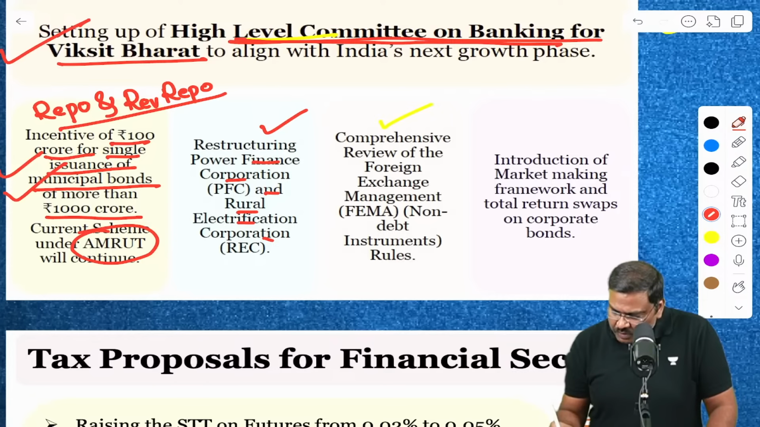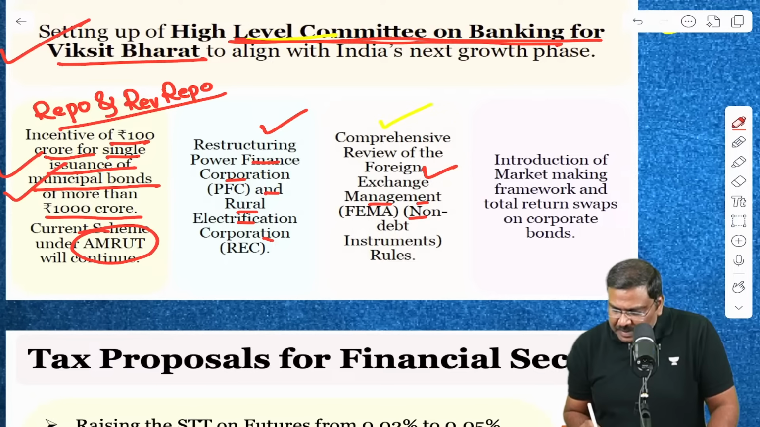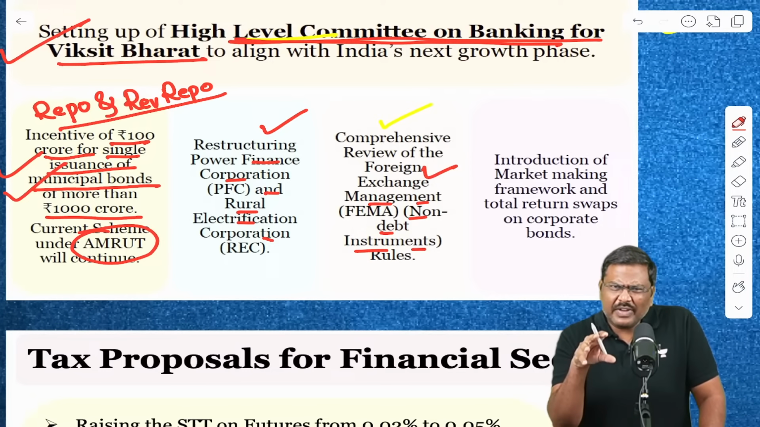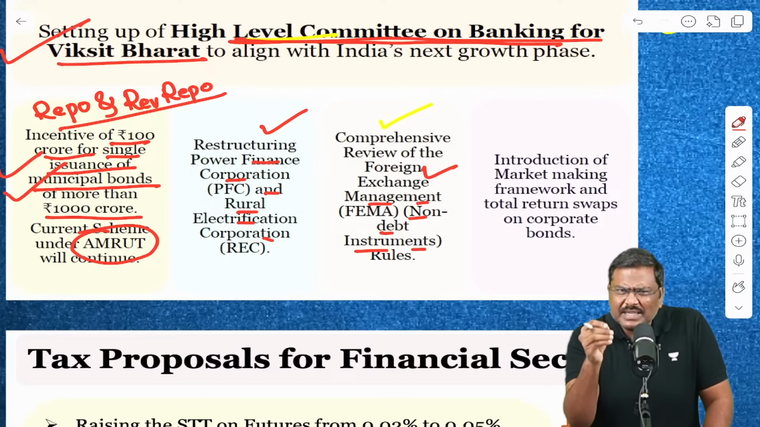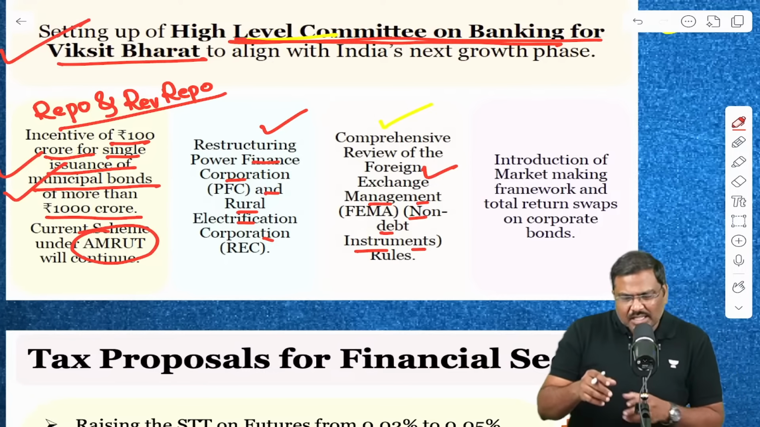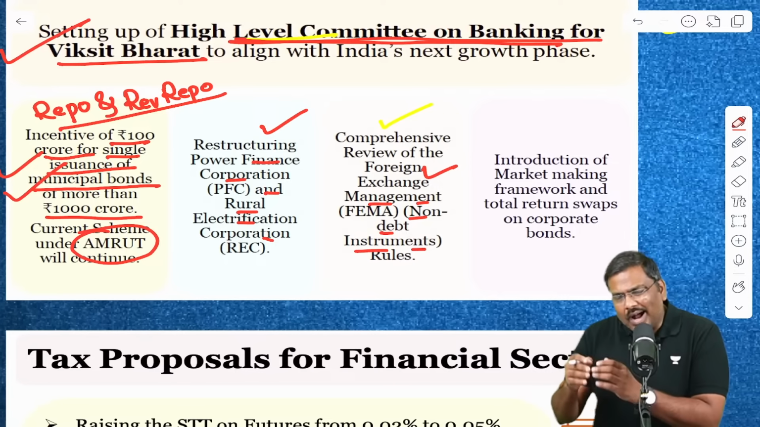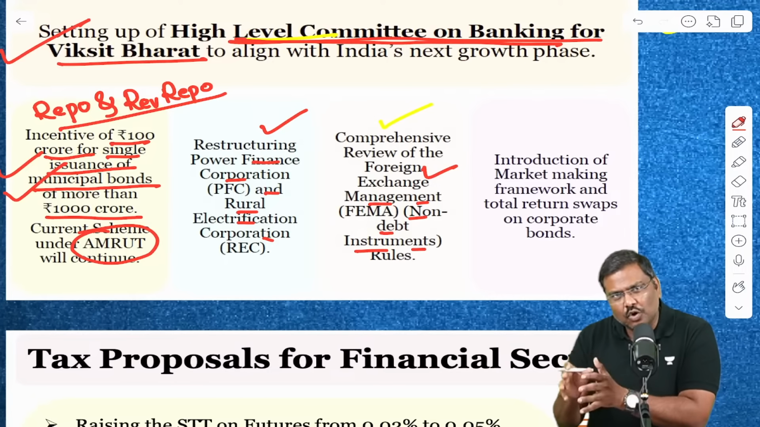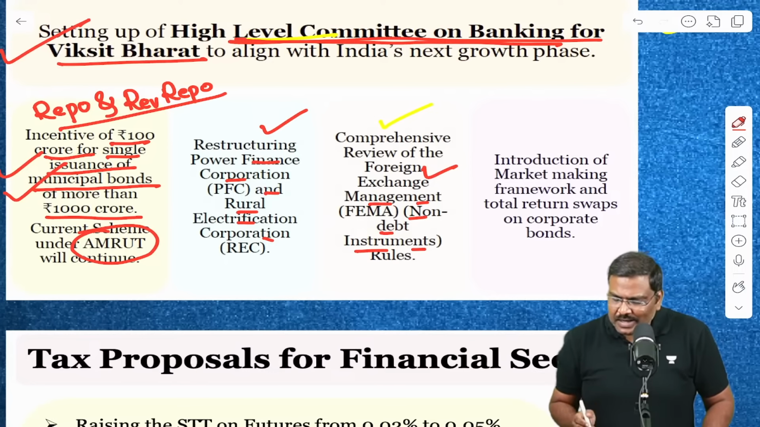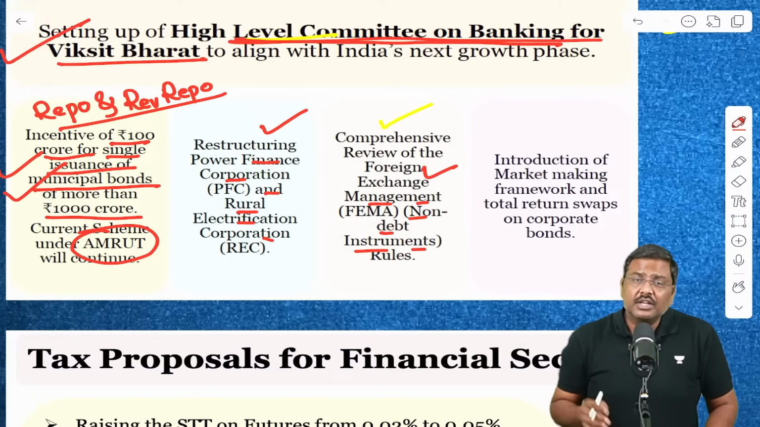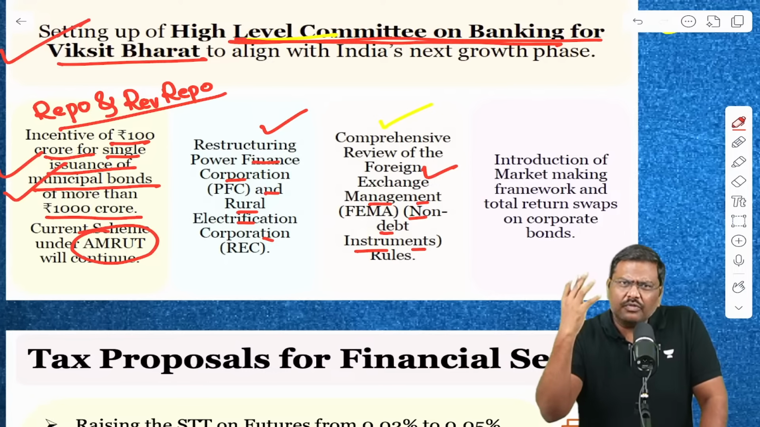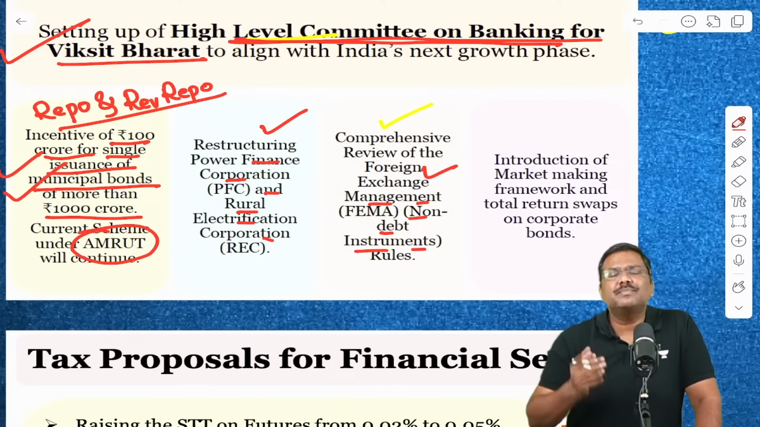Next one. Comprehensive review of foreign exchange management for debt and non-debt instrument rules. On paper, this looks very difficult, very technical. But what is the basic idea? In recent times, there has been a lot of concern regarding attracting investments, specifically foreign institutional investments in the domestic market. According to one data set, since January 2025, more than 22 billion worth of funds have flown out of India. Foreign investors have taken out this money.